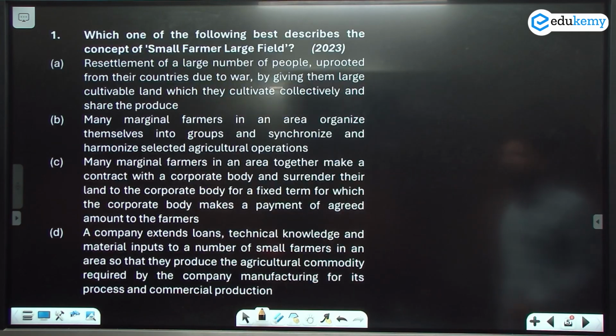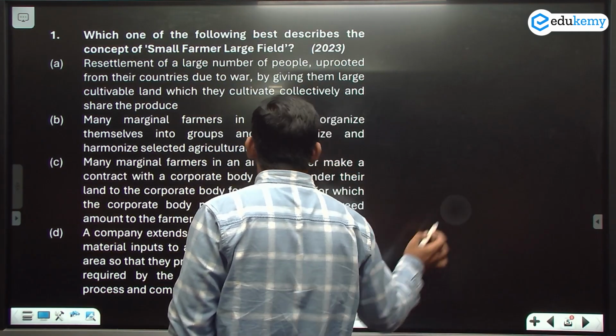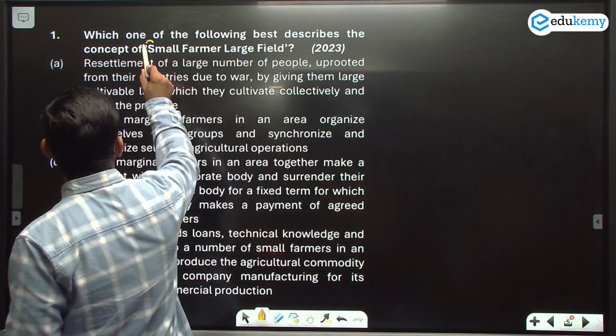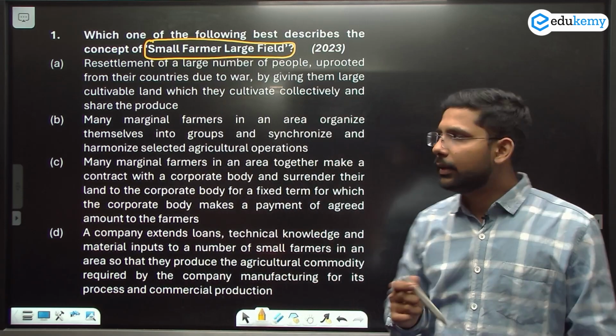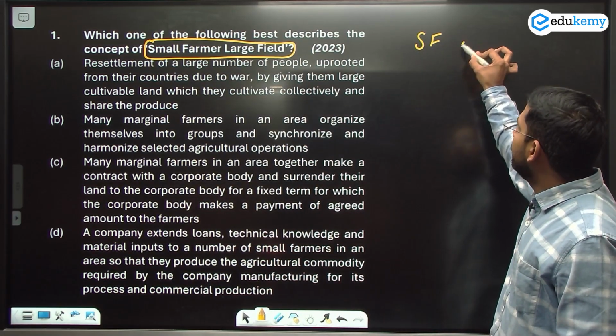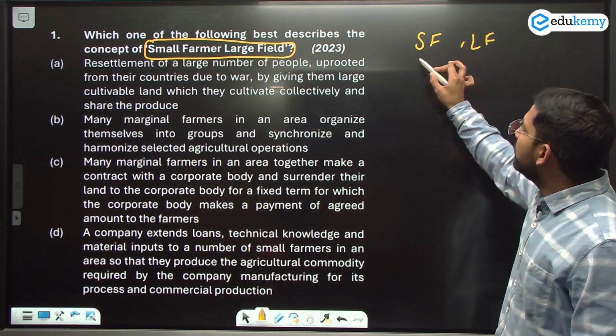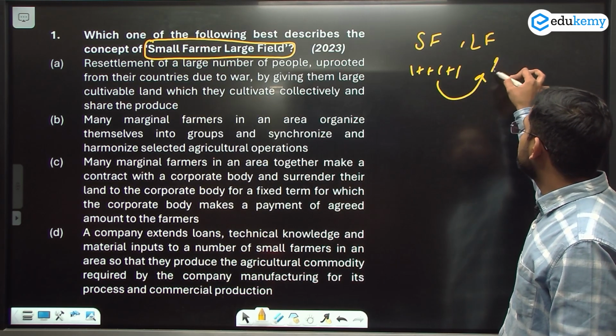Okay, now let's come to question number 1. It was asked in the year 2023, and the question is about small farmer, large field. It was considered one of the difficult questions in 2023. But if I break this phrase, small farmer, large field means various farmers come together and join their lands.